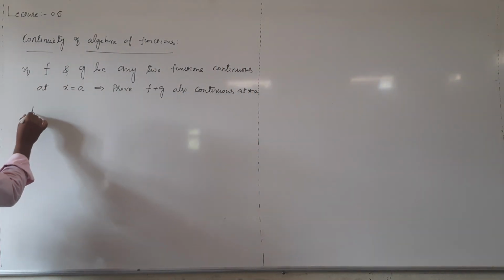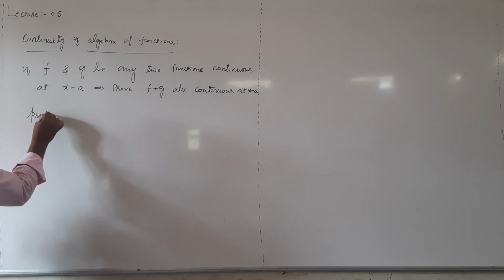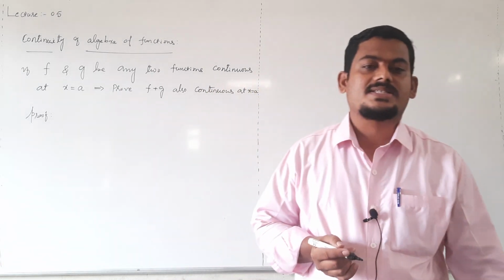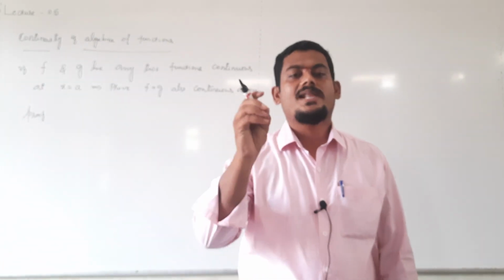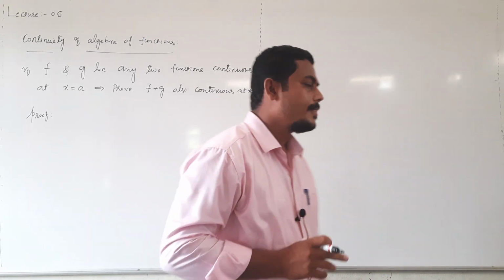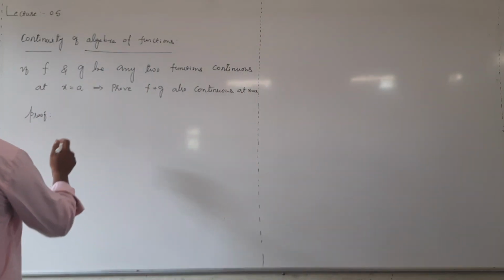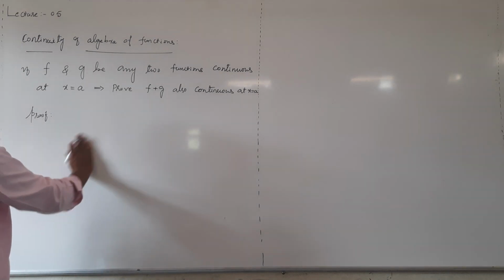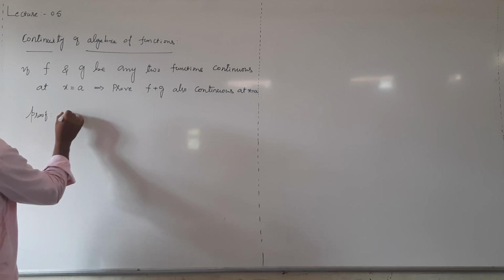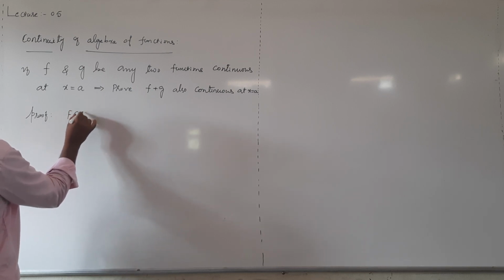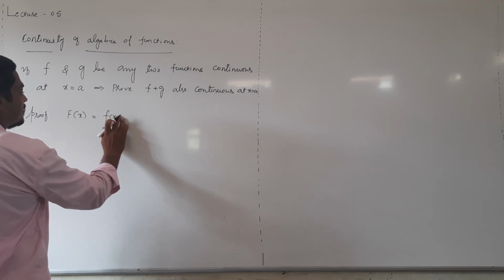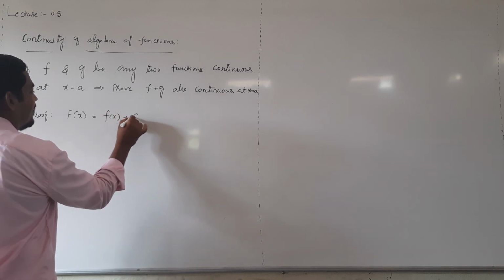Proof. To conclude f plus g is continuous, we need to prove left hand limit, right hand limit at x equal to a and functional value, right? F plus g, algebra of the function, I will take it as capital F of x, that is f of x plus g of x.